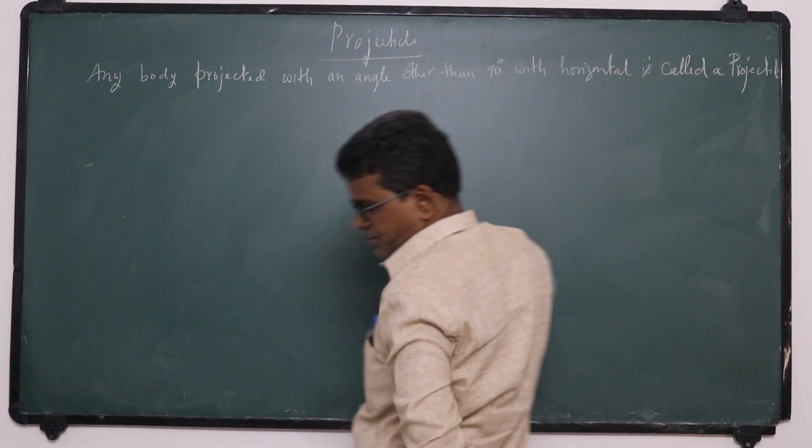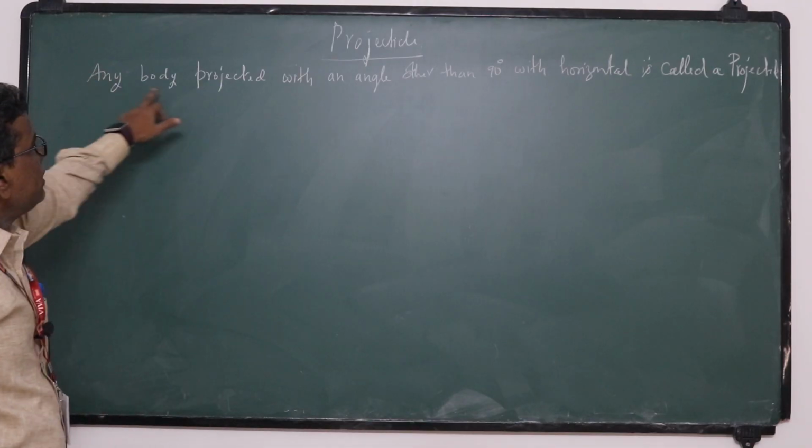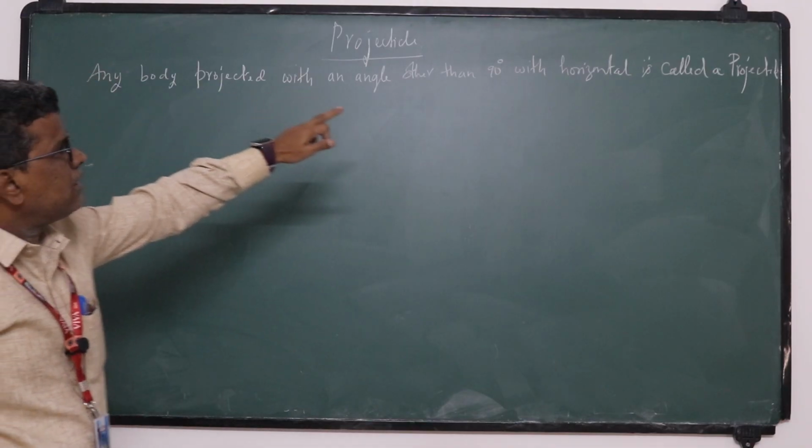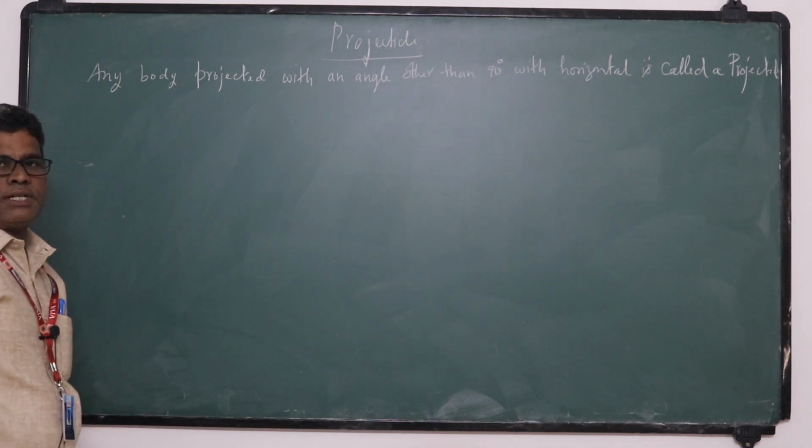So this is the definition of projectile. Any body projected with an angle other than 90 degrees with the horizontal is called projectile.